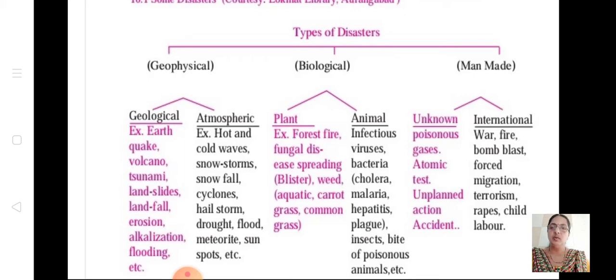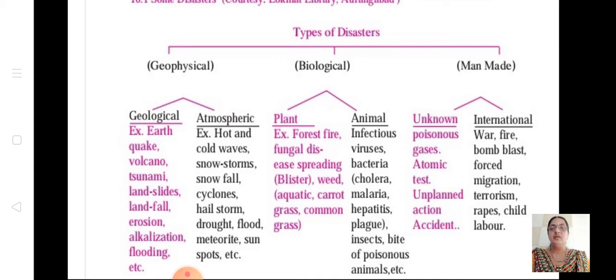Atmospheric, hot and cold waves, geological, dash. So you can write any of the examples like volcano, tsunami. So it can come even for correlation. So there are chances. It can come for unknown reason, man-made. Unknown reason is atomic test, unplanned action, accident. What is international will be dash. So you can write war, bomb blast, fire, anything. This can come for any objectives. So this table you learn, this has not come last year, so there are chances of it coming next year.